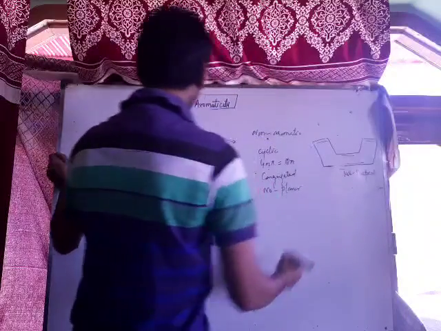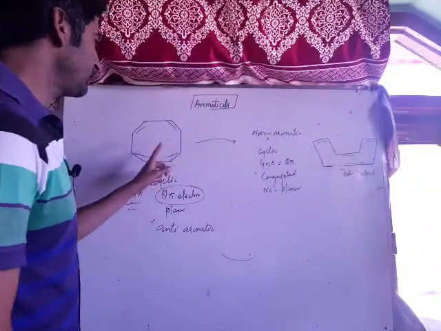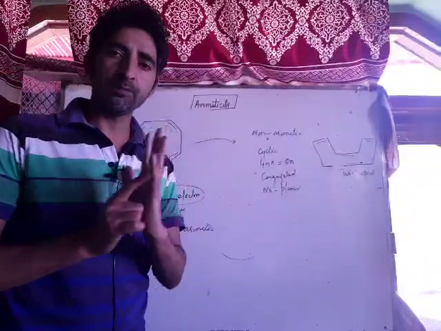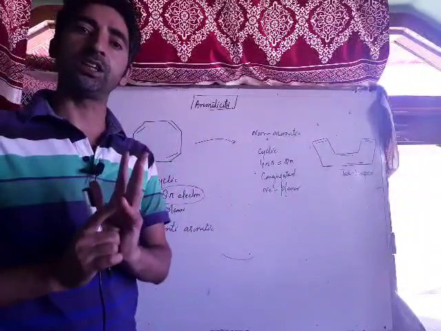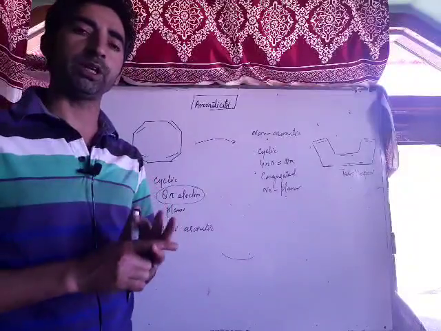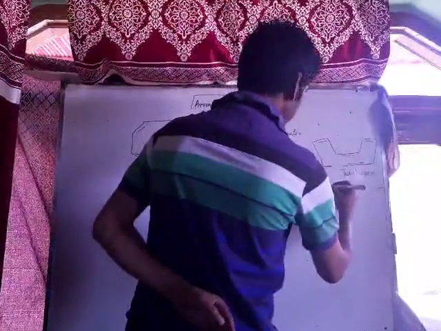If planarity is lost, it cannot be called an anti-aromatic compound, because the necessary conditions are that the compound should be cyclic, planar, conjugated, and follow the 4n pi rule. If any of the conditions is not followed, then we rule out the possibility of aromaticity or anti-aromaticity. Therefore, this compound is non-aromatic.